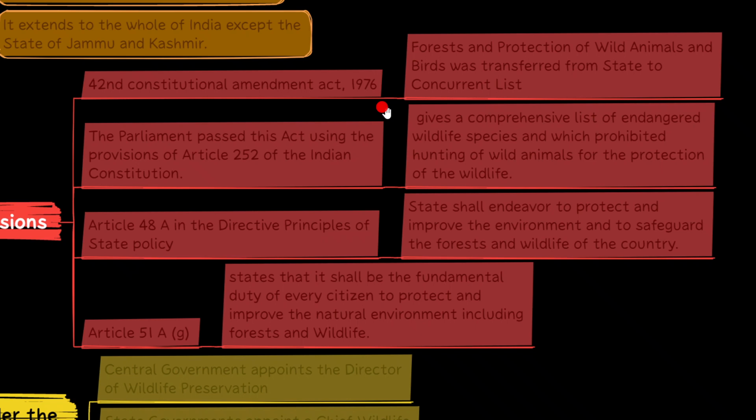So, in a nutshell, there are 4 constitutional provisions. What are they? According to Article 252 of the Indian Constitution, this act was passed.